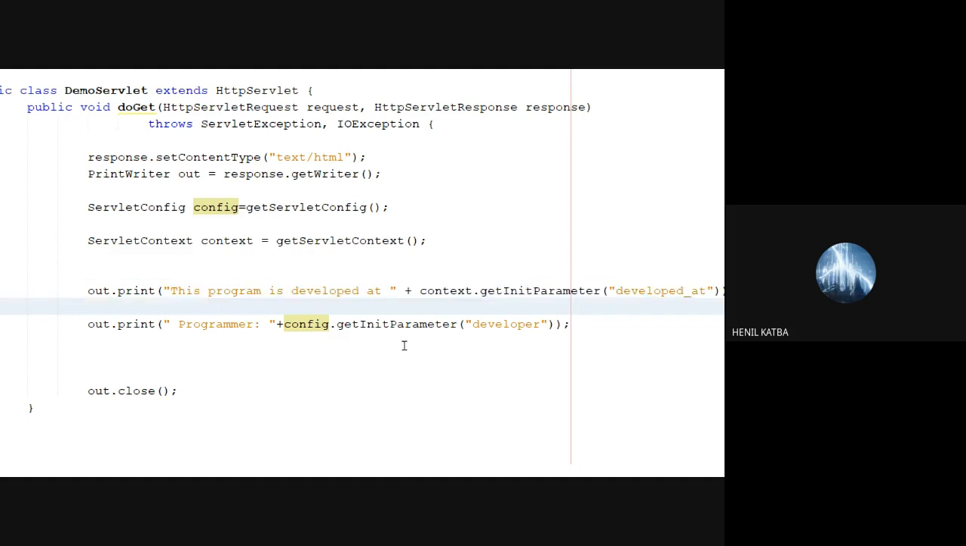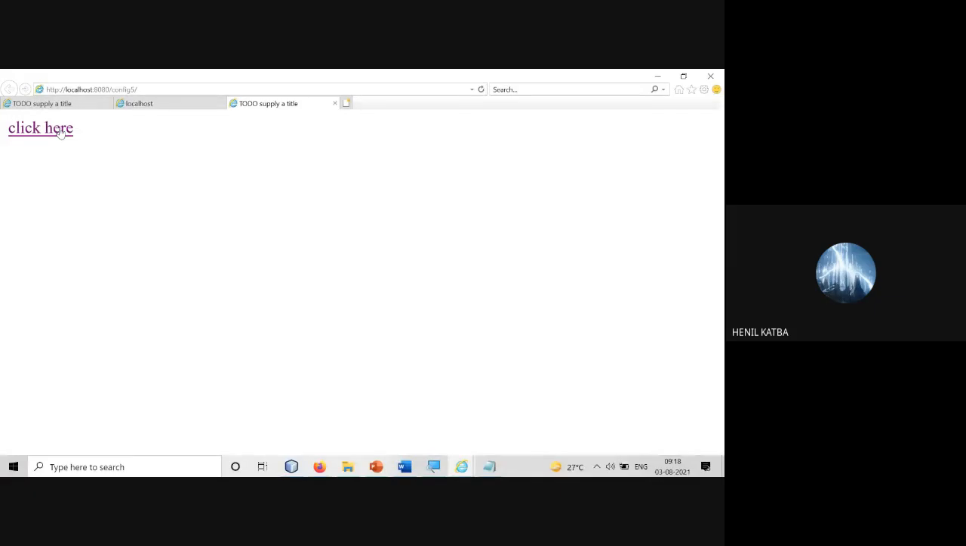So if I try to run this, first I need to do clean and build, and then I can run. You can see here it says servlet1, which is mapped to demo servlet. Fine. Can you see it? This is context param, and this is config param, init parameter.